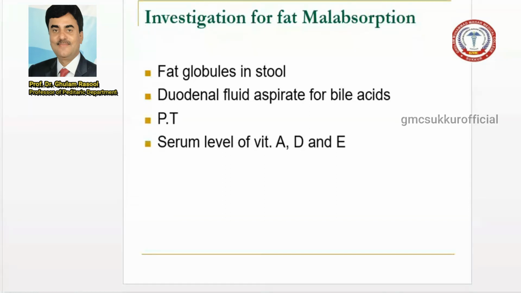Now, because this is multi-system involvement with a problem in absorption and digestion, several vitamins are not absorbed, so the patient can present with vitamin A deficiency like night blindness, and vitamin D deficiency, where the patient can present with rickets. Third, vitamin E deficiency is also possible, and the patient can present with defects.